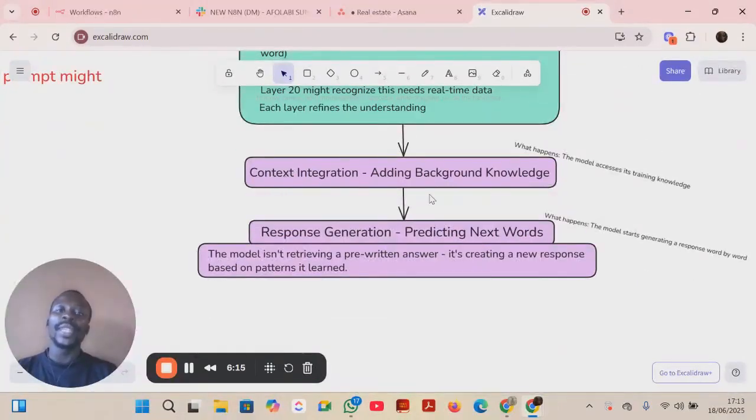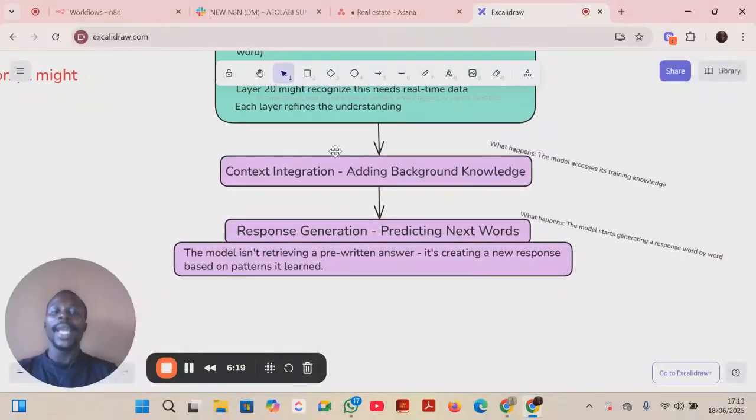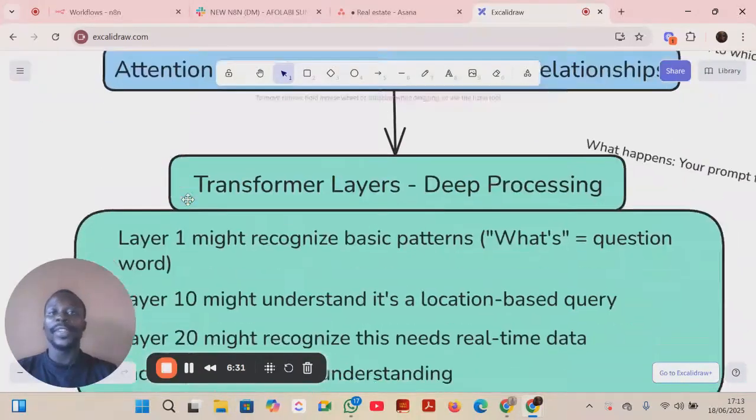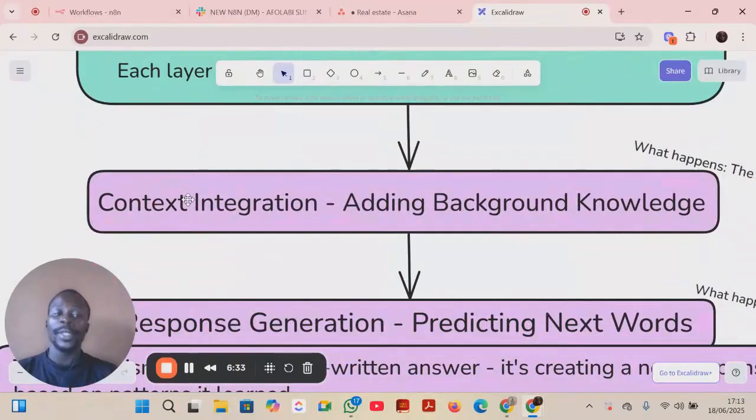Then the context integration, adding background knowledge based on what the LLM has been trained on, based on the previous prompts that the LLM has received on this actual content. Understand? You see, this our question, we are not the first person to ask it, or maybe we are not the first person to say something related to that. So based on the background knowledge of that context, the LLM will still go and check everything they've known about it. Then they will still add it to what they are trying to bring to us.